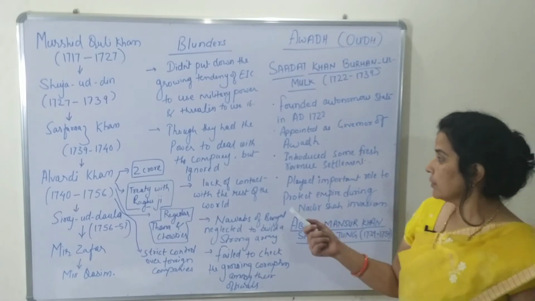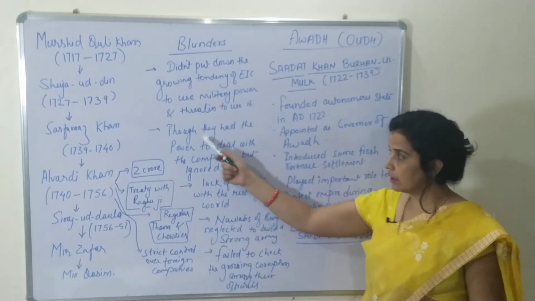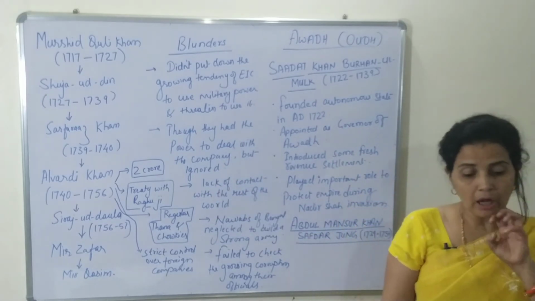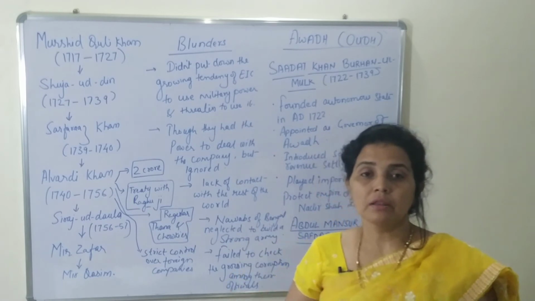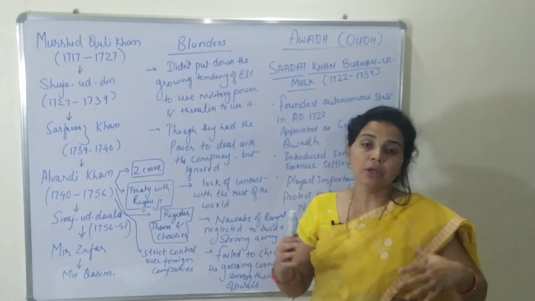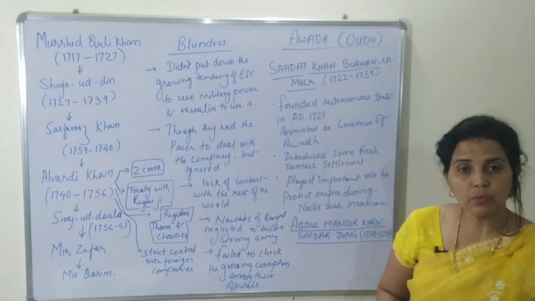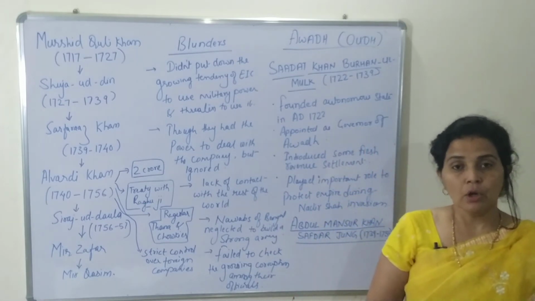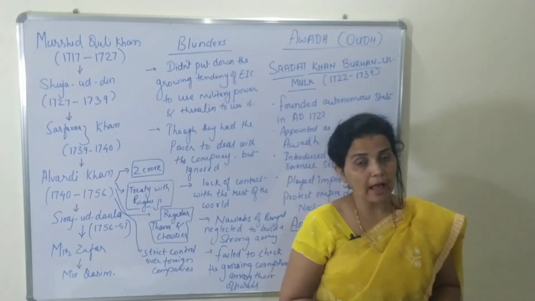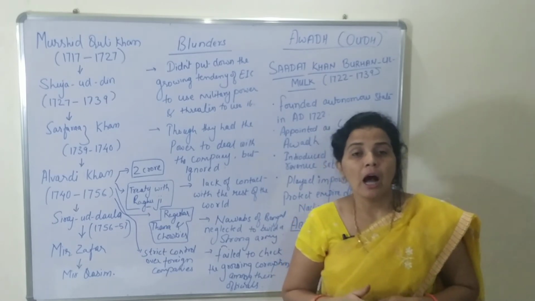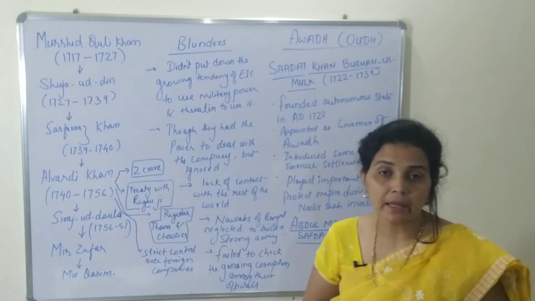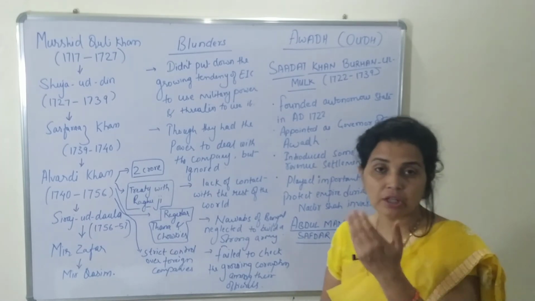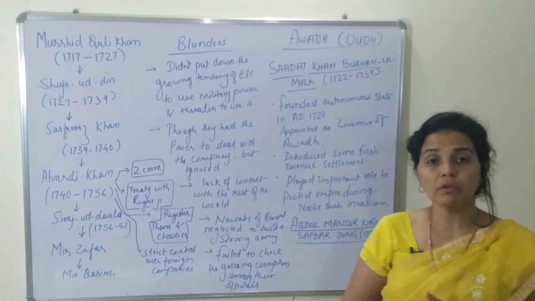Okay, after that they had, as we have discussed earlier, the power to deal with the company, but they ignored. Okay, why? Now the question arises, why did they ignore? They ignored because they had no contact with the outer world. Outer world means what these English had done in the Carnatic battle, what these English were doing in South India, as well as they had no knowledge of how these English had occupied America and destroyed many states of Africa as well as East Asian countries, because they had no contact with the outer world.